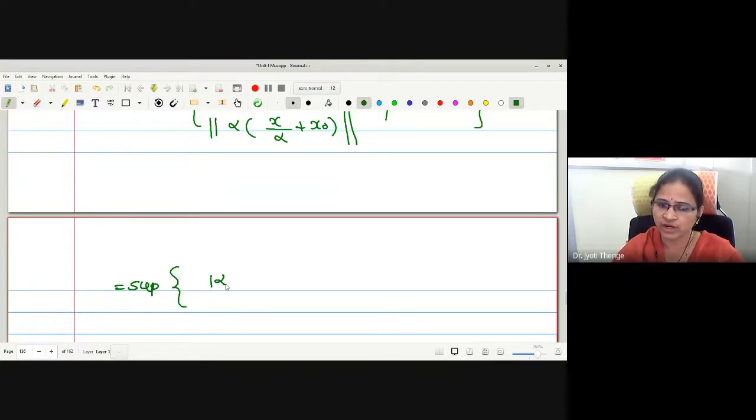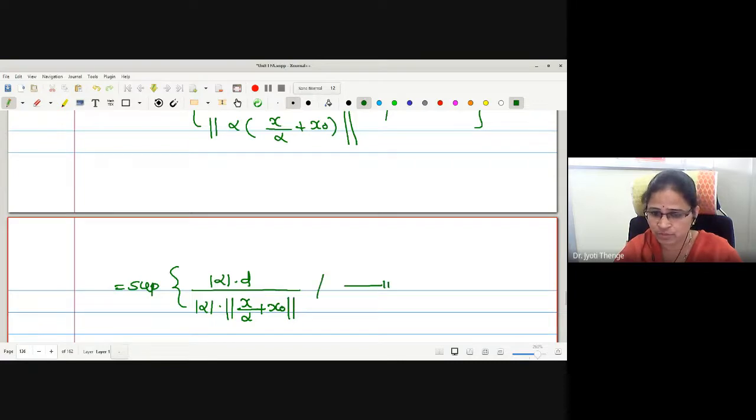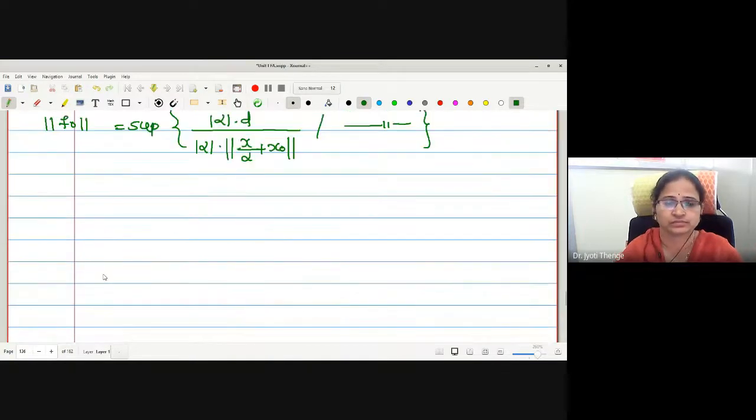Let us write what I wanted to say. Supremum. Numerator I will write mod alpha into d. In the denominator, this mod alpha can be taken out of the norm with the modulus, and we remain with x by alpha plus x naught, provided with the same conditions. This is mod f naught we have started with, right? Now, this mod alpha will get cancelled. D is independent of your x, therefore let me take d outside.